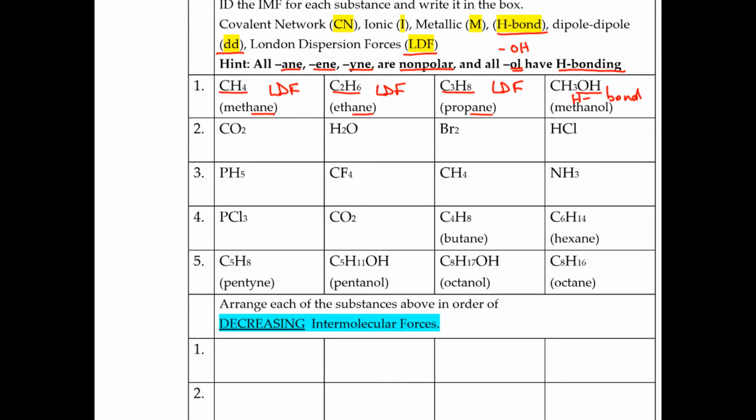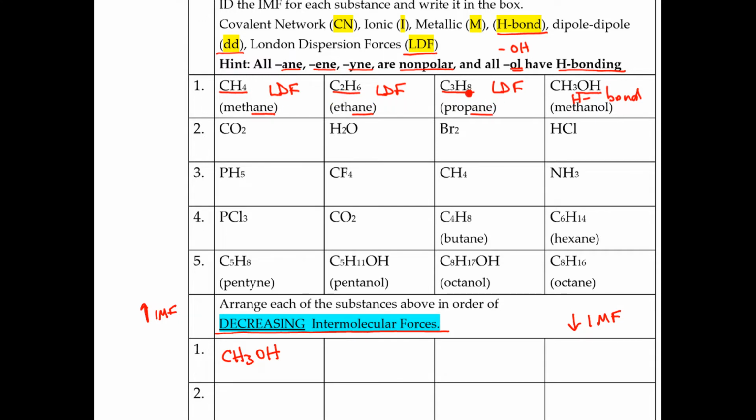Decreasing intermolecular forces means strong to weak. So strong forces to weak forces. That way you won't get mixed up. So out of all these, the strongest is H bond, so that's going to be the CH3OH. Now, the rest of them are London dispersion forces. So when you want to compare London with London, the bigger the cloud, the bigger the polarizability, which means the shifting. So therefore, the bigger the cloud, the stronger it is.